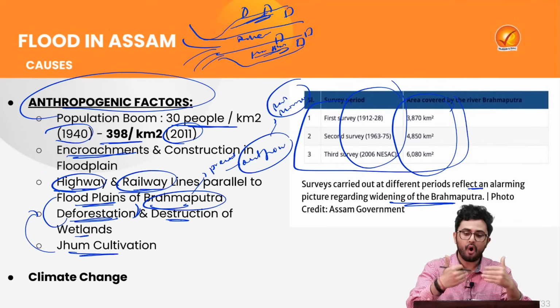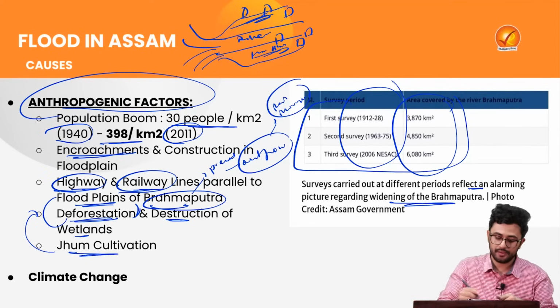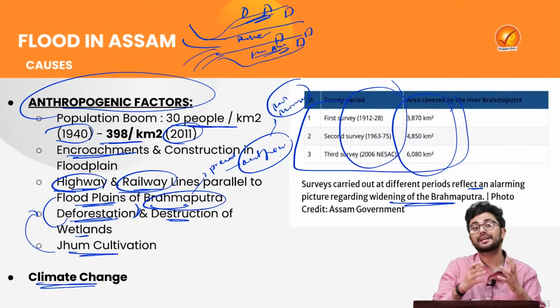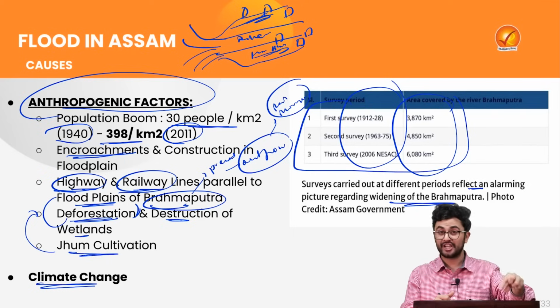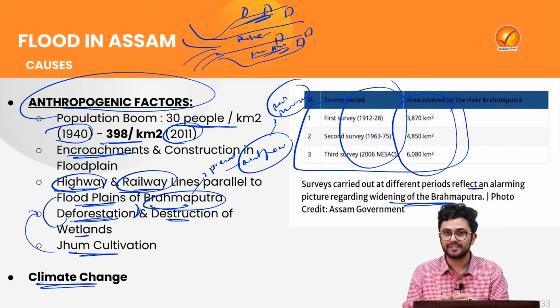And obviously all of this has further been emphasized because of the climate change induced global warming which is taking place. So it is obvious that the precipitation in that particular region might have increased.